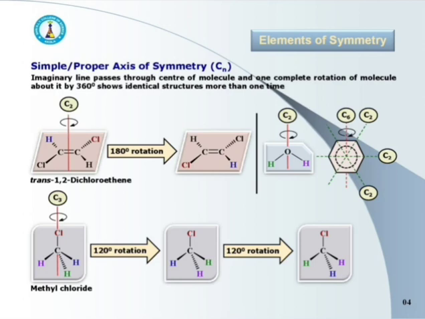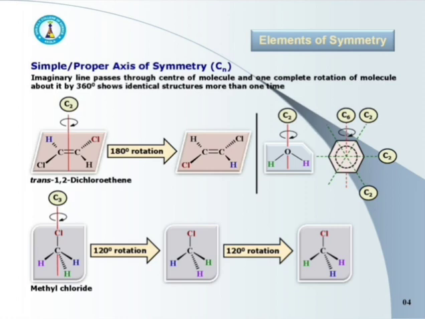Next element of symmetry is simple or proper axis of symmetry, and it is denoted by the letters Cn. Simple or proper axis of symmetry is an imaginary line which passes through the center of molecule and one complete rotation of molecule about it by 360 degree shows the identical structure more than one time.